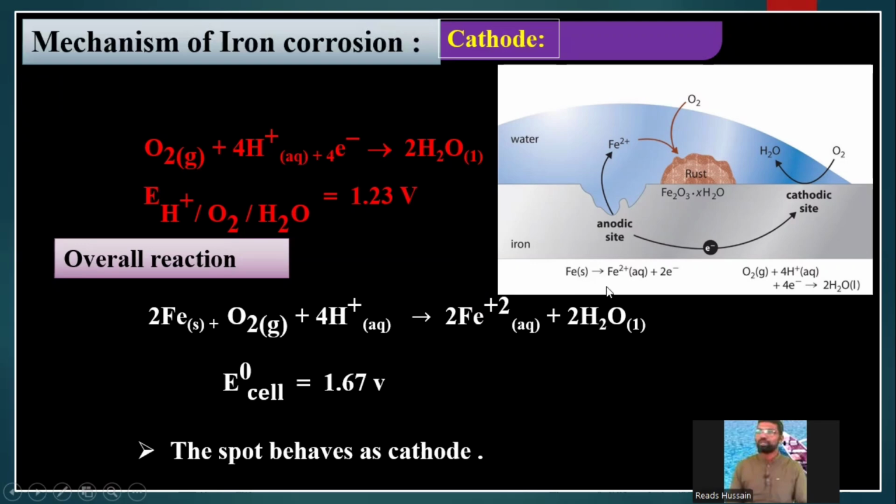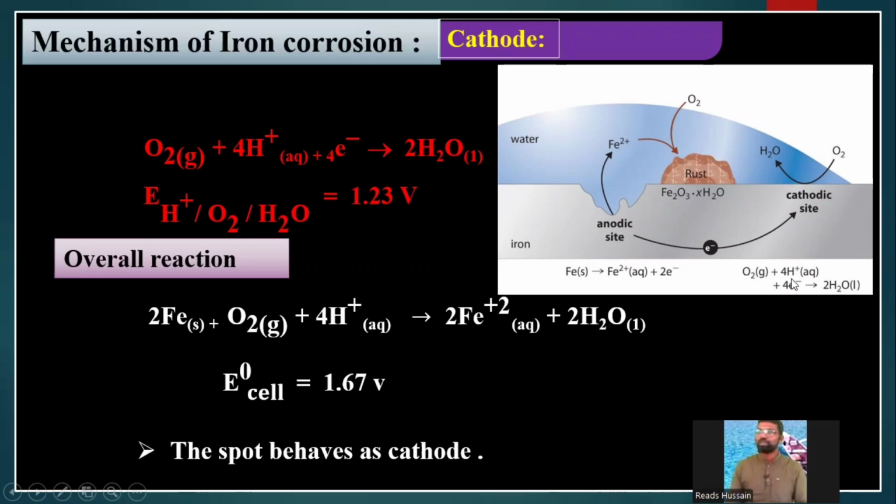Here Fe is given, you write it as 2Fe gives 2Fe plus 2 plus 4e minus. 4e minus means you multiply by 2.